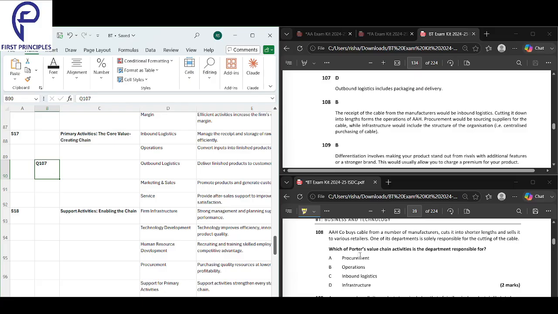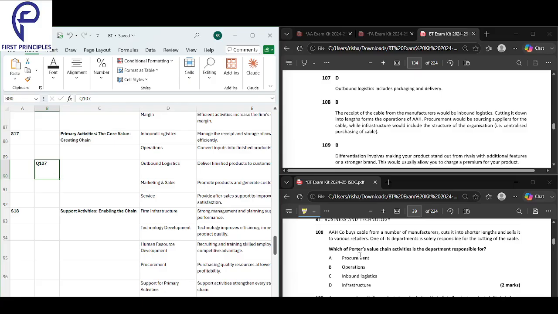We are asking about a company that makes cables. Which activity is inbound logistics? The company buys cables from a number of manufacturers and cuts them into shorter lengths and sells them to retailers. So they buy in long lengths, cut them short and sell them to retailers.